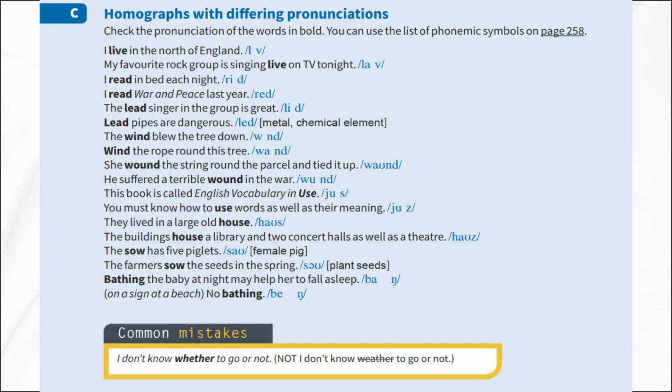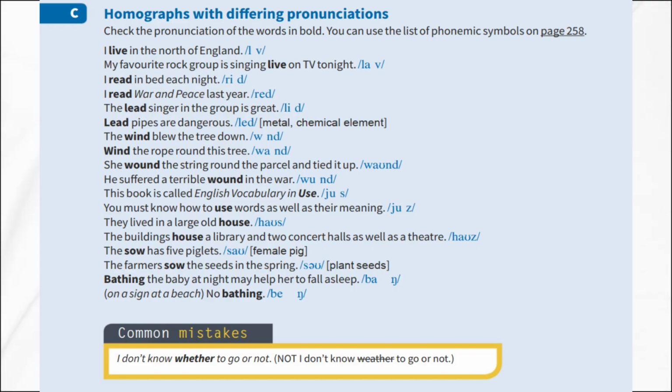Common mistakes. Now, let's talk about a common mistake. Many learners confuse whether and weather. Remember, whether is used when you are expressing doubt or choice, like, I don't know whether to go or not. You should not use weather in this context because weather refers to the climate. So, it is correct to say, I don't know whether to go or not, and not, I don't know weather to go or not. I hope this lesson helps you understand the differences between homophones and homographs.